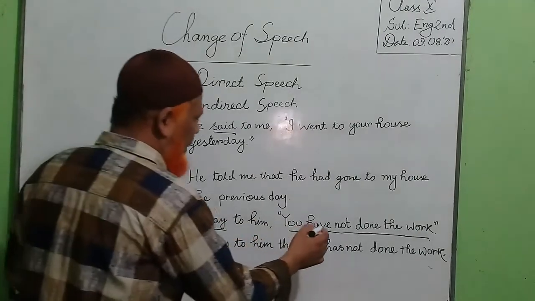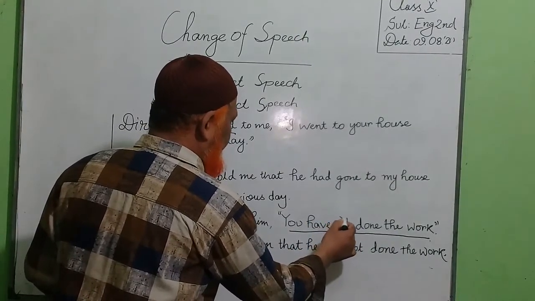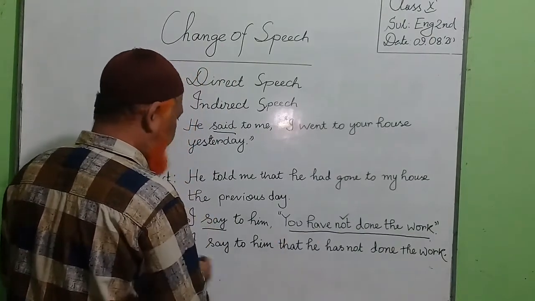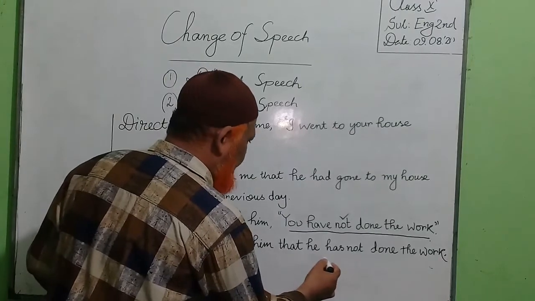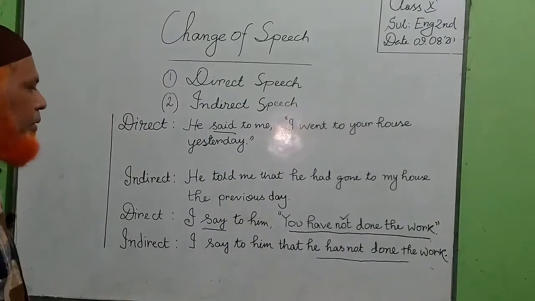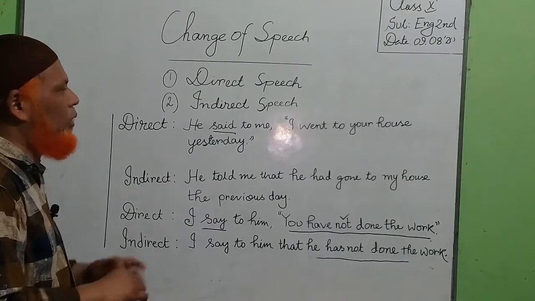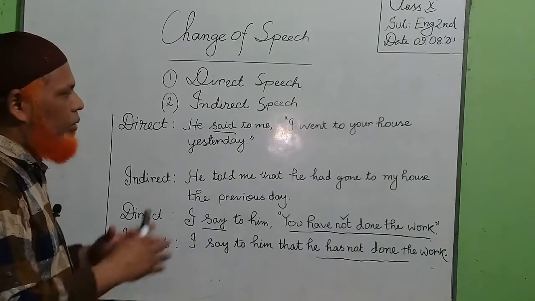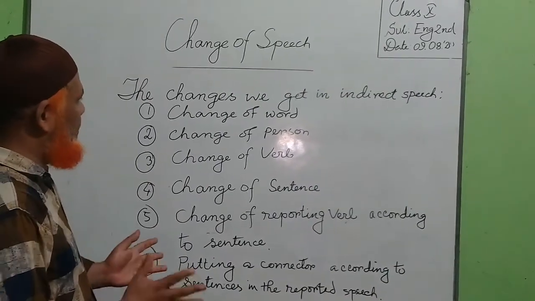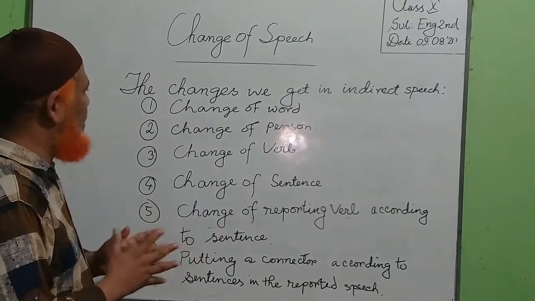That means this is the present perfect tense, and after changing it into indirect speech, it is the same present perfect tense. Okay, we have got some points here. Now we'll discuss these points. After analyzing these sentences, we got some points. The points are as below.